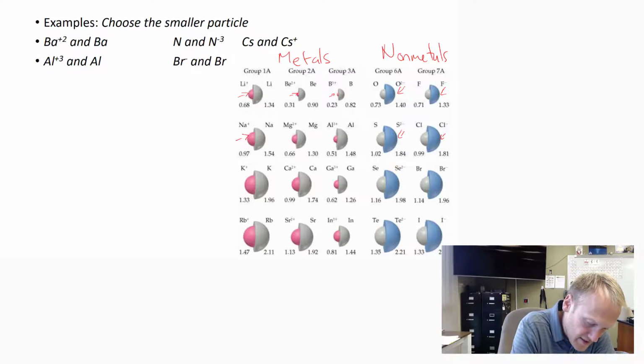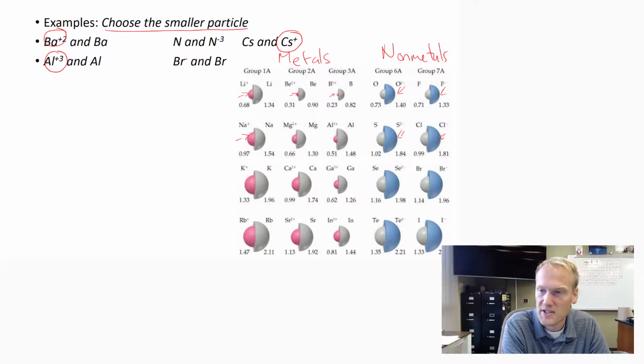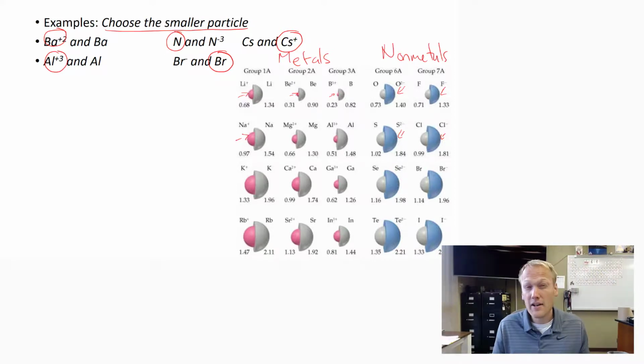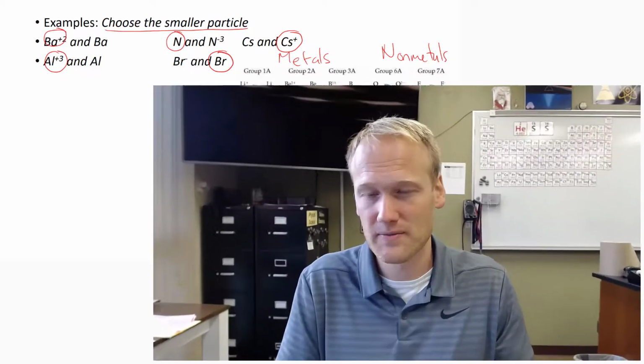So because of this, when it says choose the smaller particle, with metals, the ion is going to be smaller because they're losing electrons to get to that ion. Same thing over here with cesium and cesium +1. But with nonmetals, the smaller particle is going to be the atom because their ions gain electrons to create the ion. Ionic radius is a little trickier because the trend is not the same across the entire periodic table. Metals do one thing and nonmetals do something different. It really helps to understand Zeff, effective nuclear charge, and who's strong and who's weak to help you solidify this information.